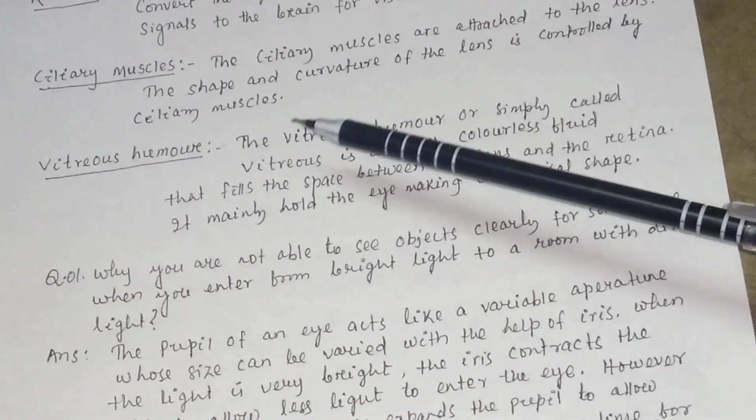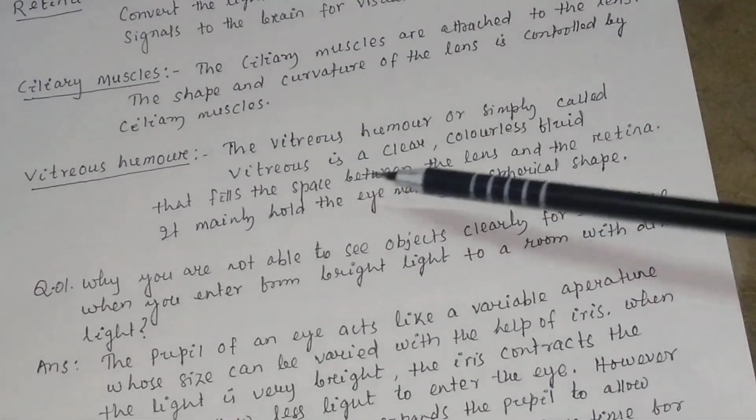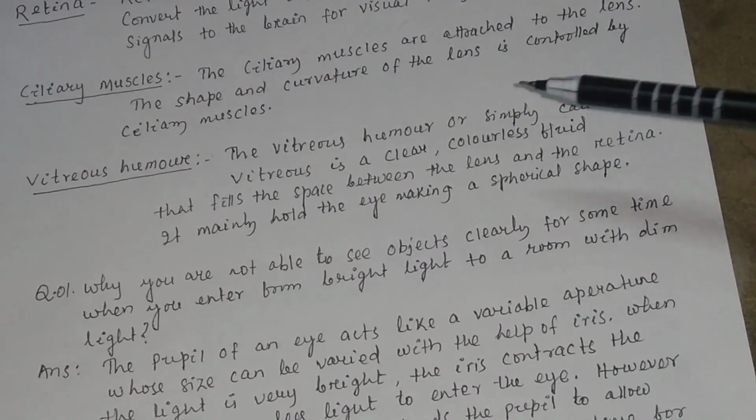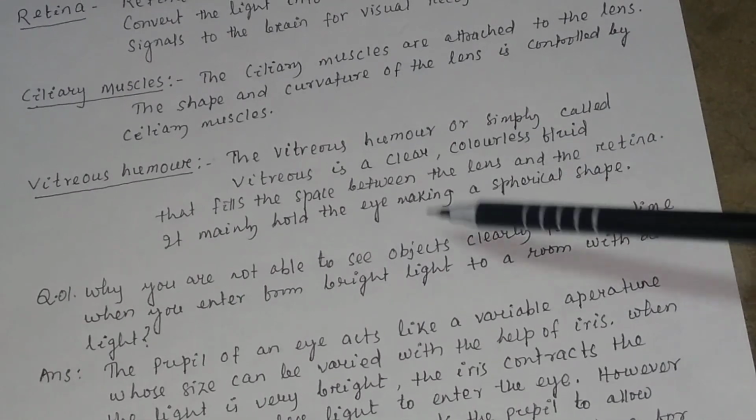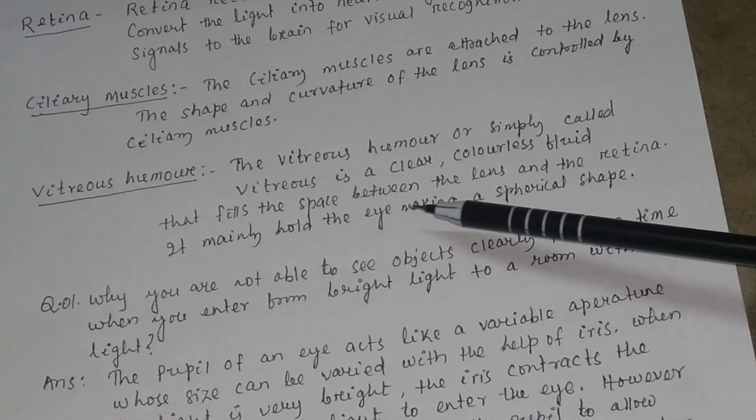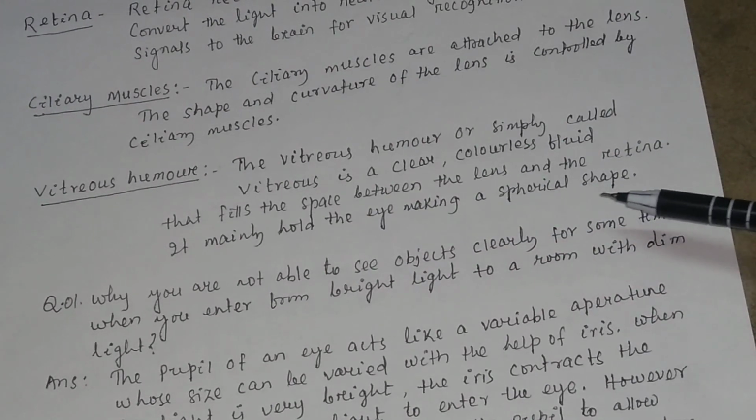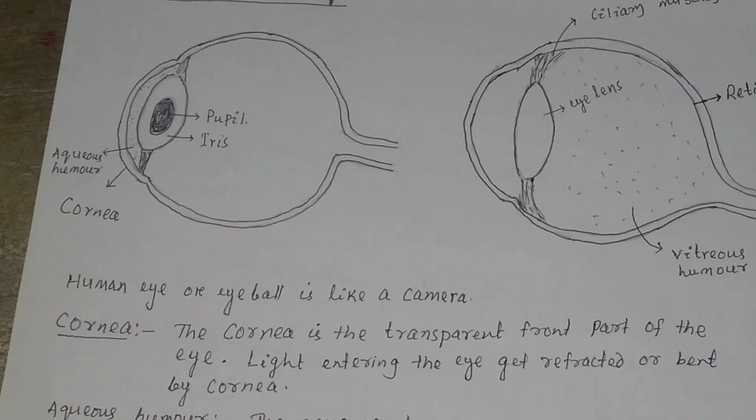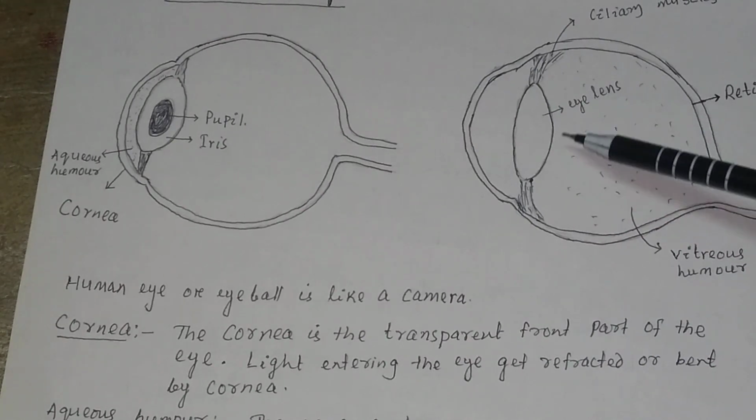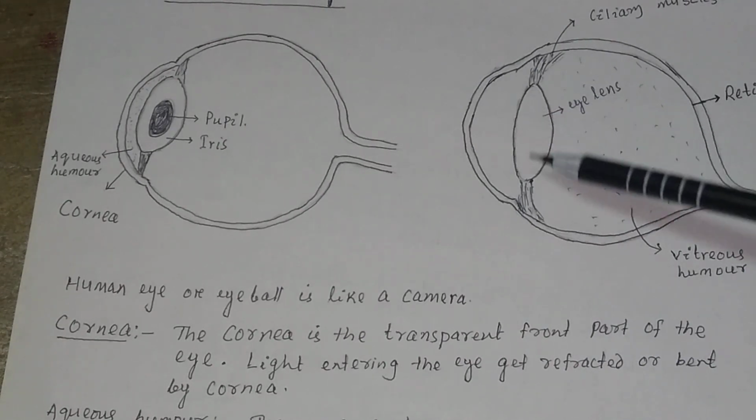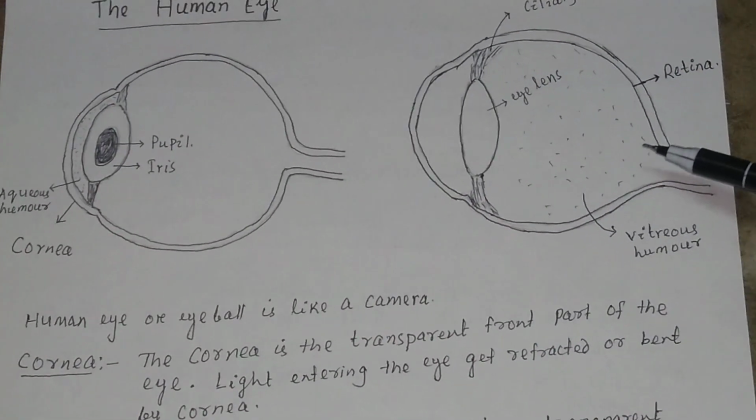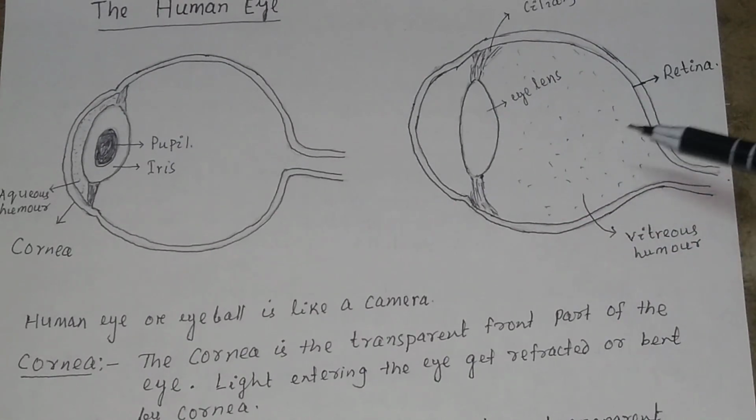Another part is your vitreous humor. Vitreous humor, or simply called vitreous, is a clear colorless fluid that fills the space between the lens and the retina. It mainly holds the eye, making a spherical shape. You see, this is the vitreous humor. It is present between the eye lens and retina, and it is responsible for the shape of the eyeball.